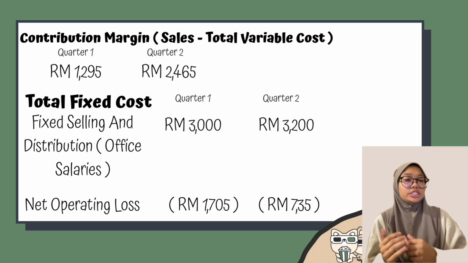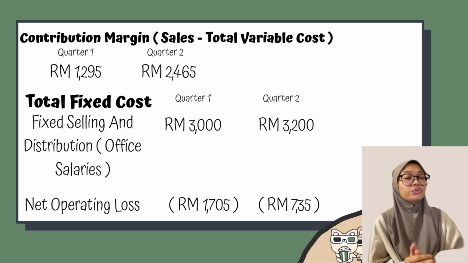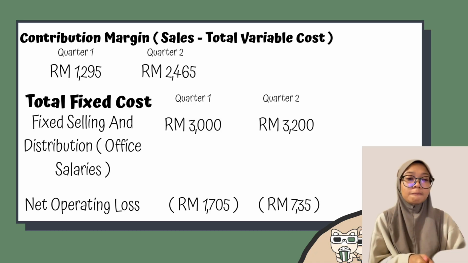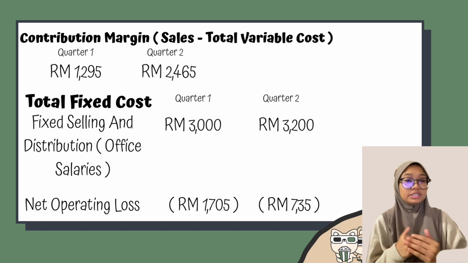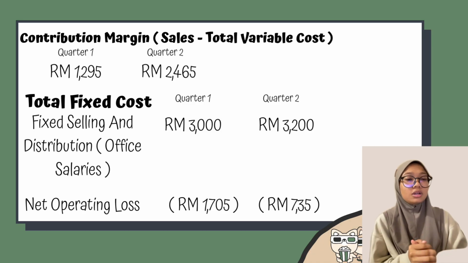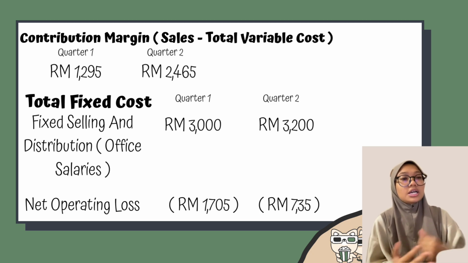For quarter 2, the contribution margin is 2,465 ringgit minus the total fixed cost of quarter 2, which is 3,200 ringgit, and the final net operating loss we get is 735 ringgit for quarter 2.